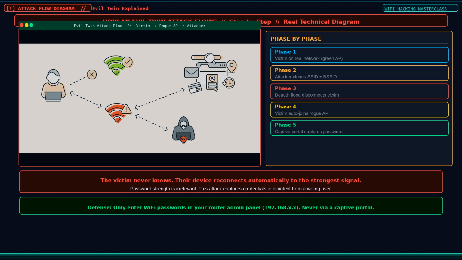Once connected to your evil twin, all their traffic flows to the attacker on the right, who sees emails, credentials, location data, card information, and session tokens. This is not theoretical. This exact flow runs completely automatically inside Airgeddon with a few menu selections. The diagram matches the code step for step.